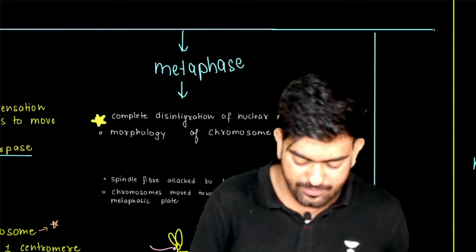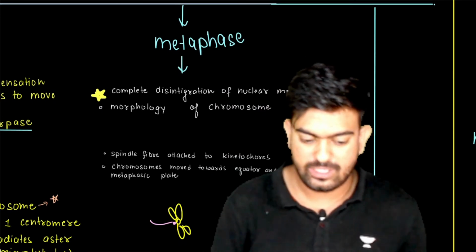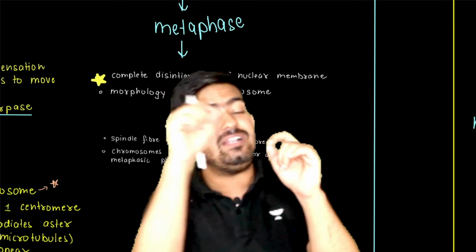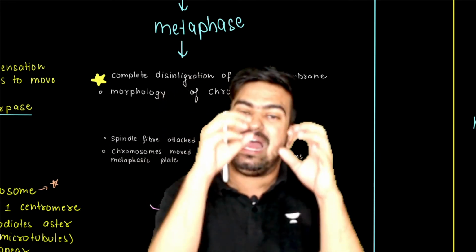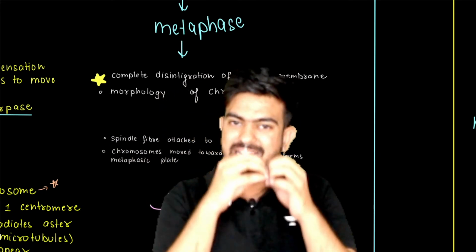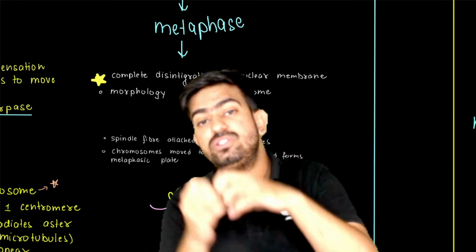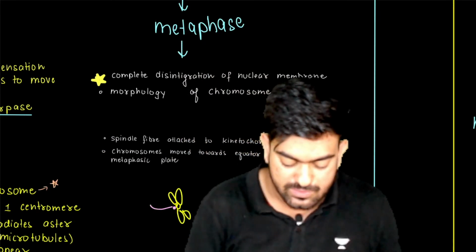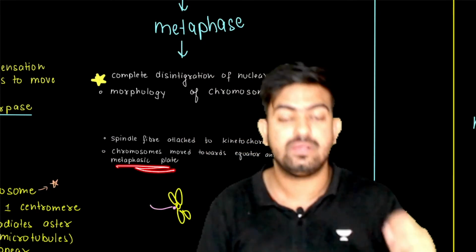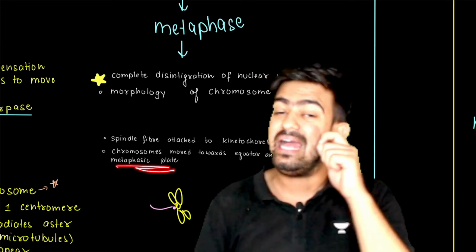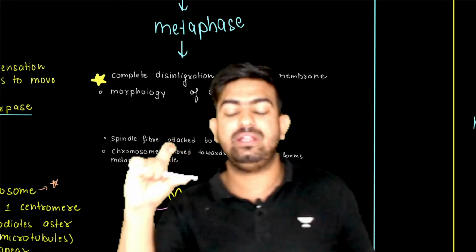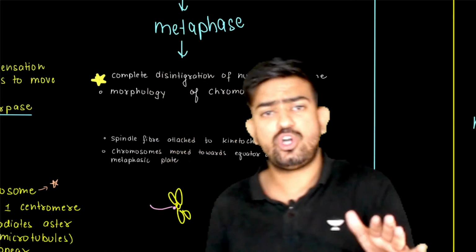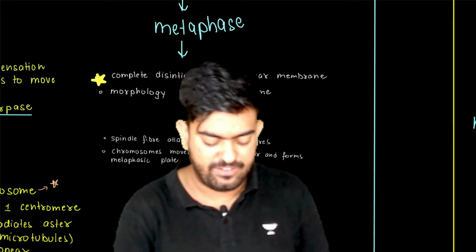Next, in metaphase, the spindle fibers get attached to the kinetochore, and they push the chromosomes towards the equator and align them. So in metaphase, all the chromosomes are aligned in the equatorial plate, also known as the metaphasic plate. So this was all about the prophase and the metaphase.